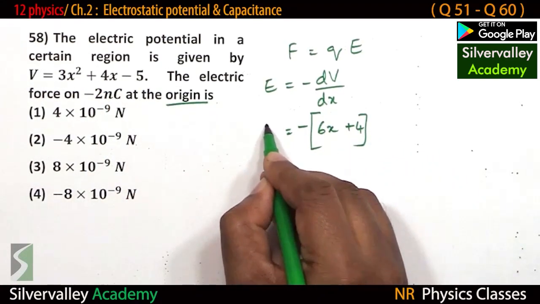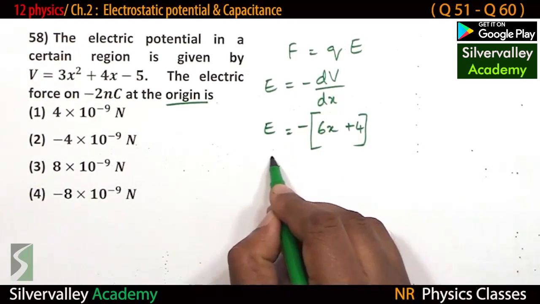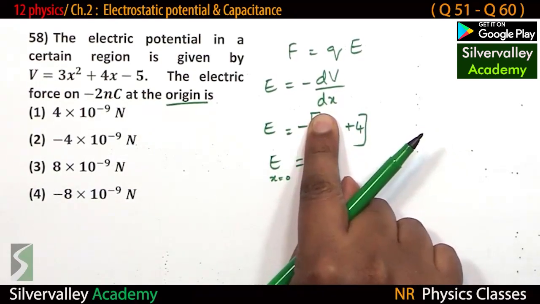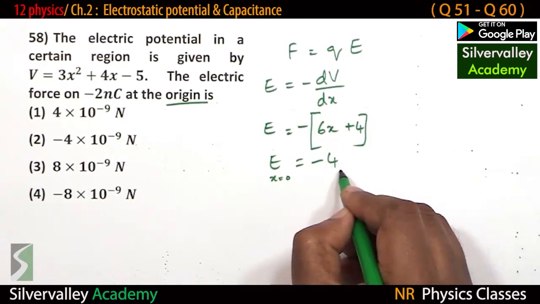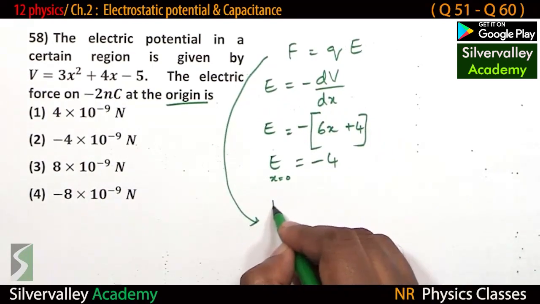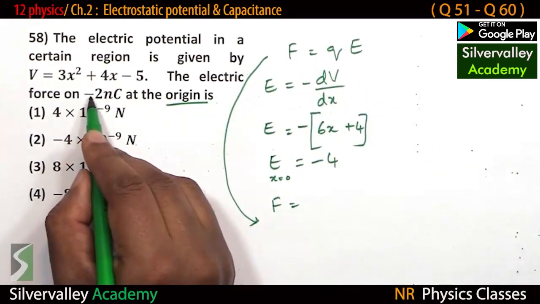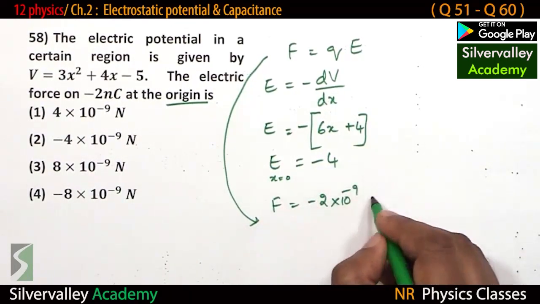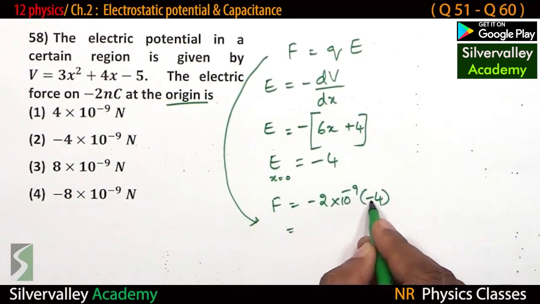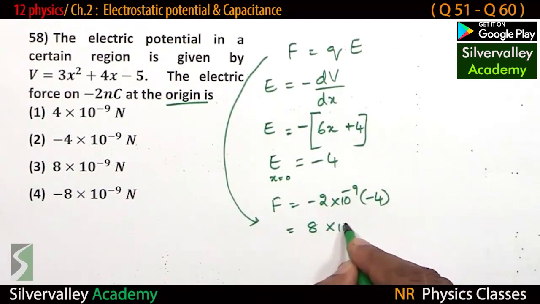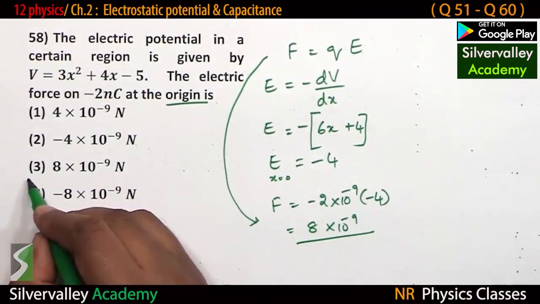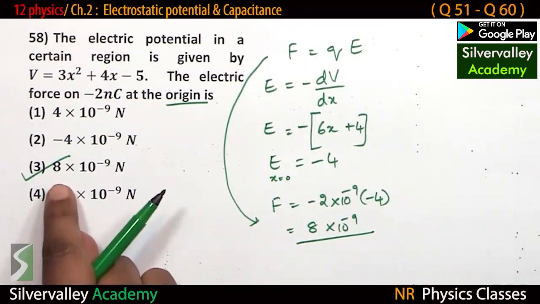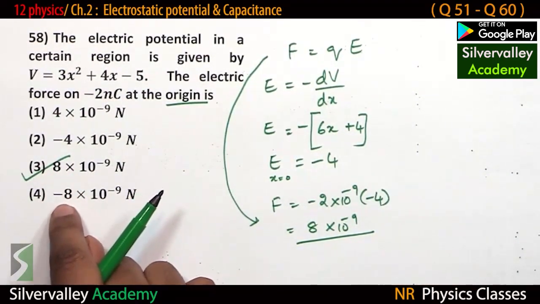Electric field at the origin, put x as 0, it is minus 4. So force becomes charge, given charge is minus 2 nano, times electric field minus 4, minus minus plus 8, 10 power minus 9. Be careful with the negative sign also, because options are with positive and negative.